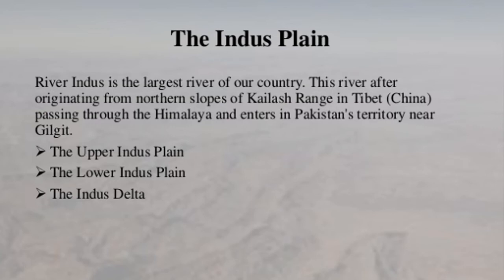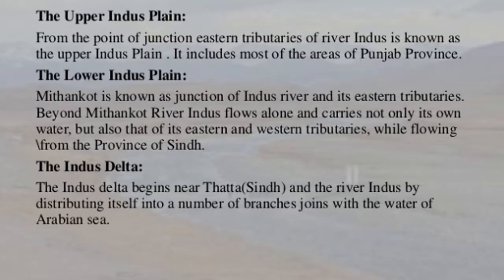So there are three parts. There is upper Indus Plain, lower Indus Plain and Indus Delta. So the Indus Plain is divided into three parts. So let's look at the upper Indus Plain.